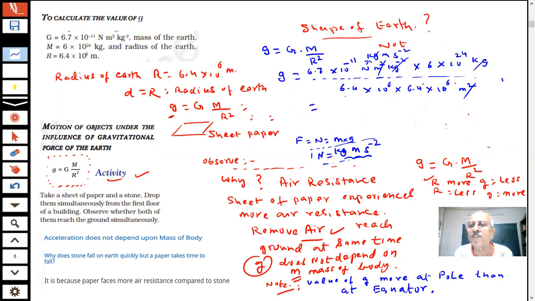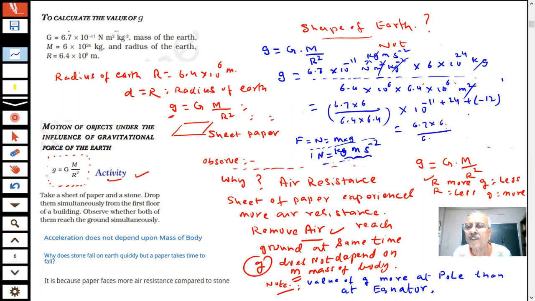For such questions, how do I do it? 6.7 into 6 divided by 6.4 into 6.4 into 10 to the power minus 11 plus 24 plus, 6 plus 6 is 12, then minus 12. So 6.7 into 6 divided by 6.4 into 6.4 into 10 minus 20, 10 into 10.